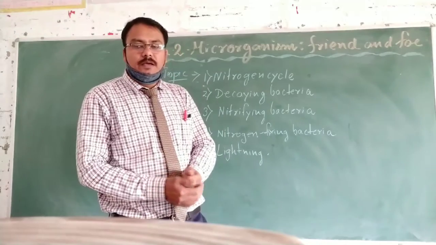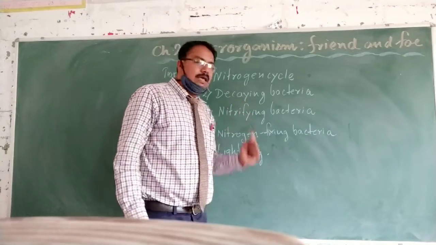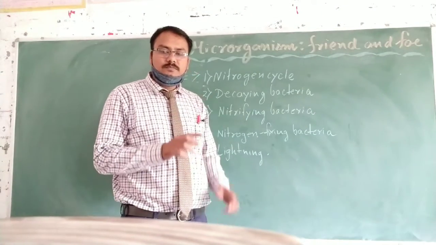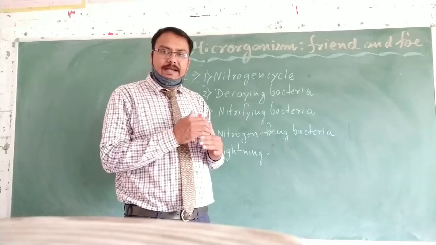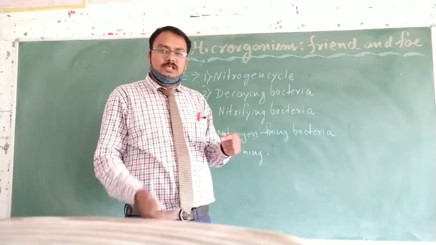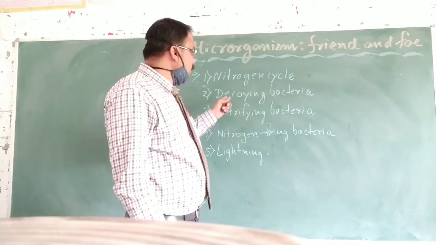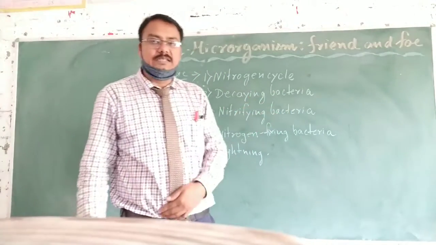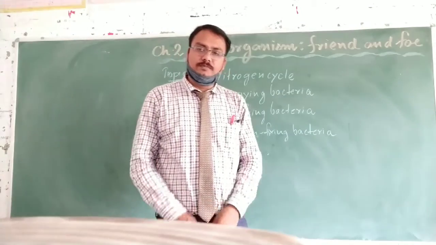So students, just above I told you about bacteria that release ammonia from dead and decomposing material. Such bacteria are called decaying bacteria, and the process by which ammonia is released is called ammonification.